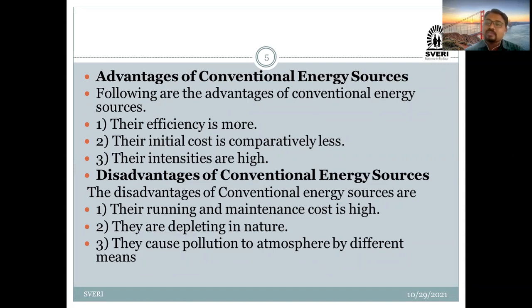And another important disadvantage is that they are depleting in nature. They are running out. That's why they are saying that they are depleting in nature. So these are some of the disadvantages of conventional energy sources.